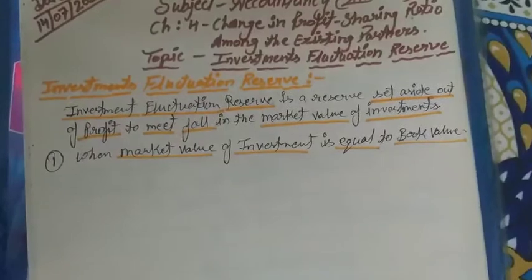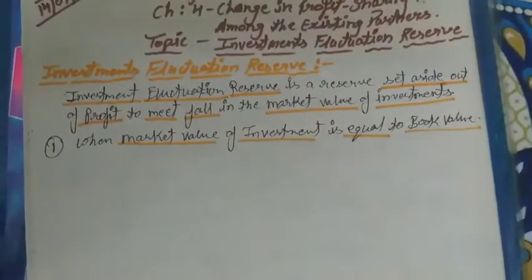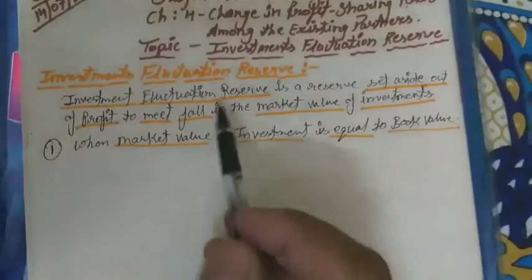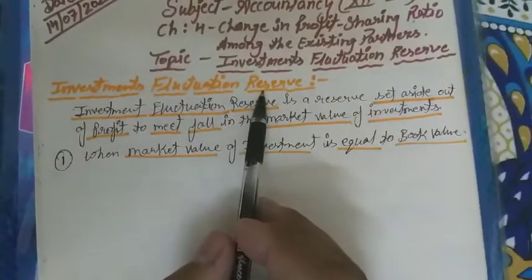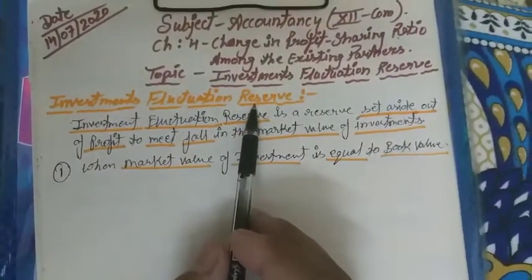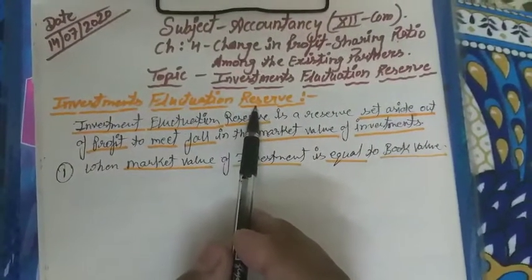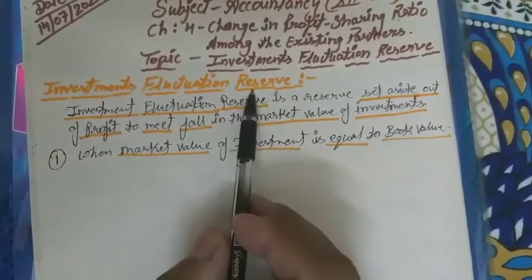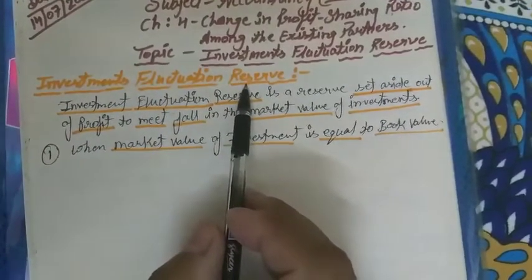Okay, so what will the treatment be? Whatever reserve is there in our books, that reserve is distributed among the partners in their old profit sharing ratio.